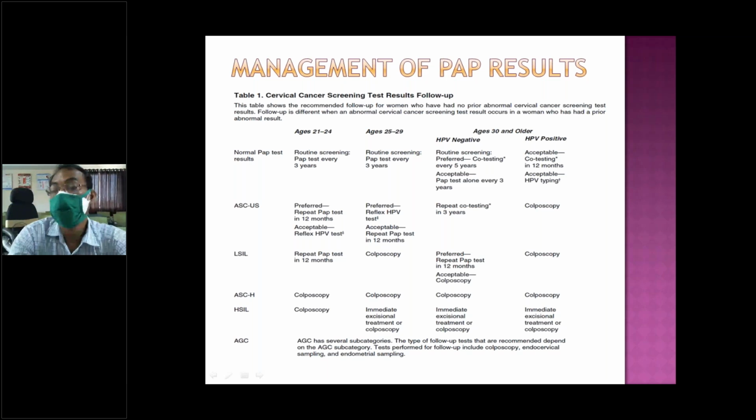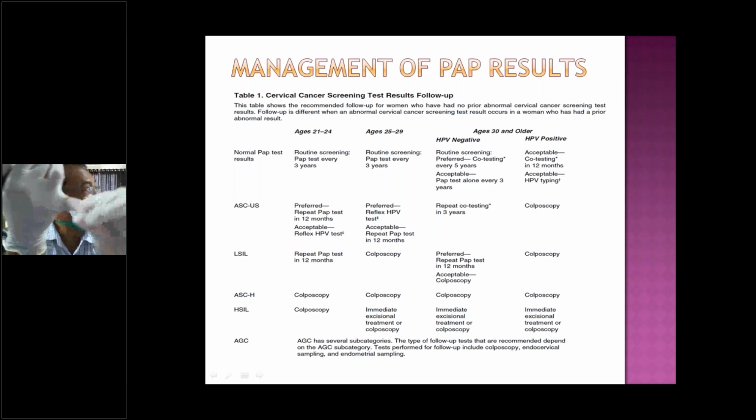Progression is only about 2%, and the chance of malignancy is less than 1%. So spontaneously, within maybe 1 or 2 years, it will regress.